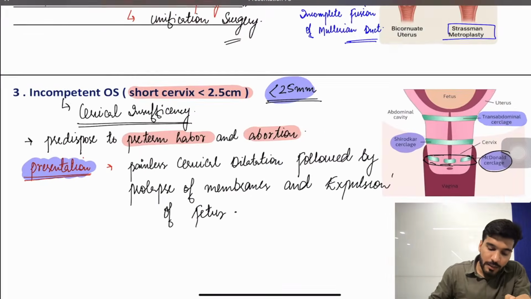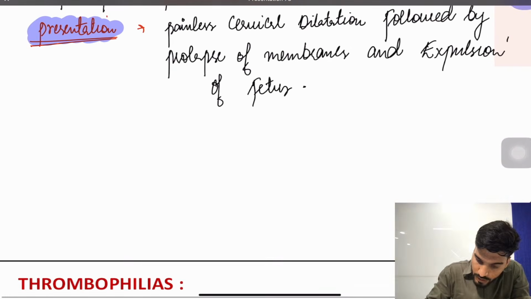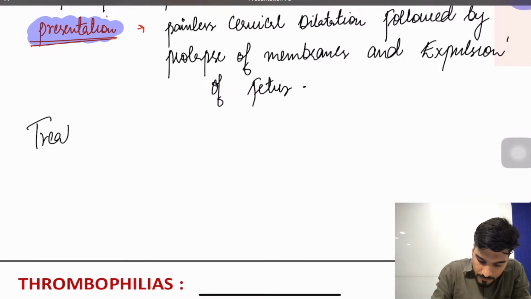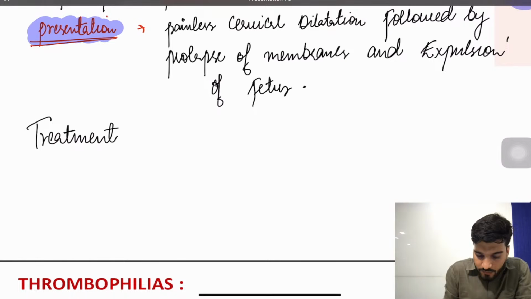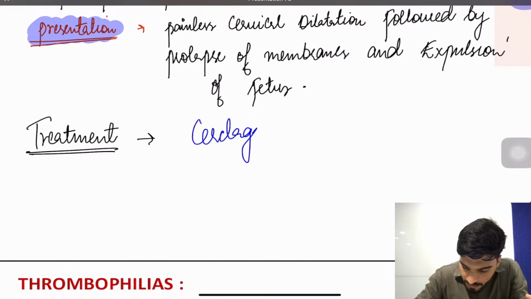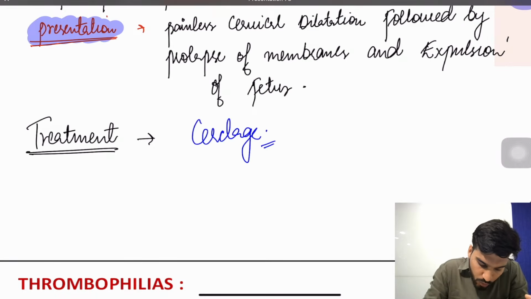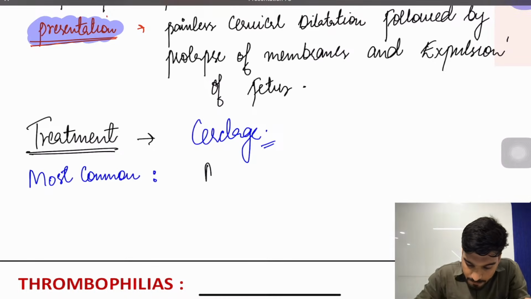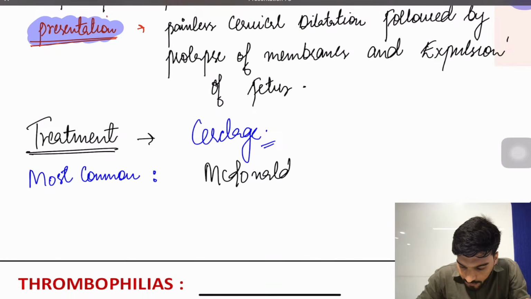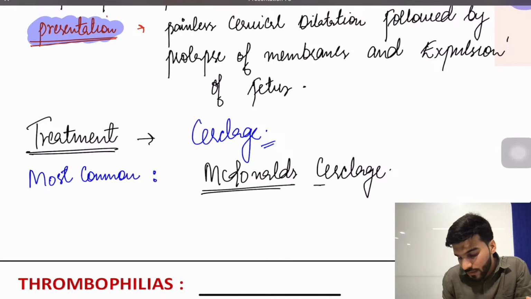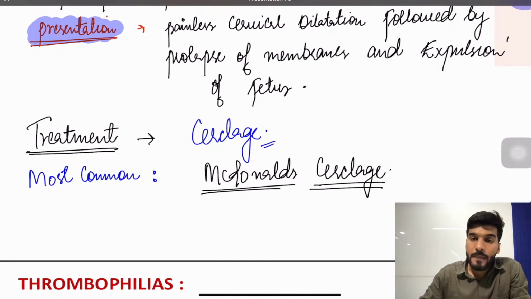So what is the treatment? What will be the treatment for this particular condition? The treatment is the cerclage, and the most common cerclage that we use is called McDonald cerclage.